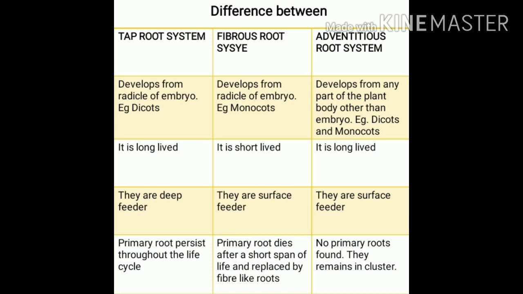In case of fibrous root system, the primary root dies after a short span of life and is replaced by many fiber-like roots. And in case of adventitious roots, no primary roots are found and they generally remain in clusters. So these are some important points to be kept in mind while differentiating the three types of root system.